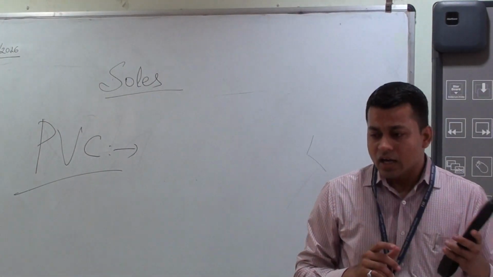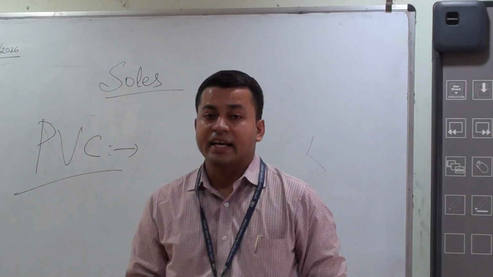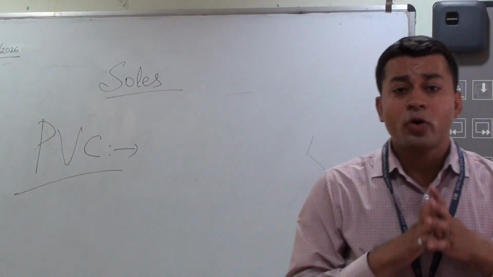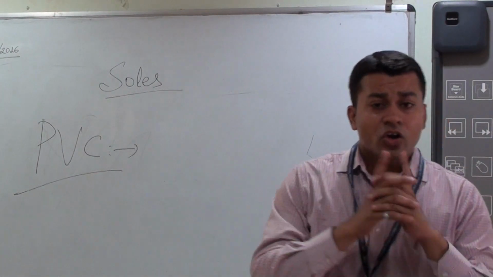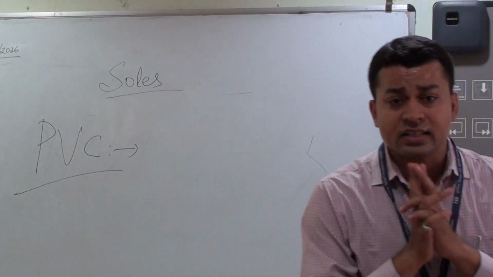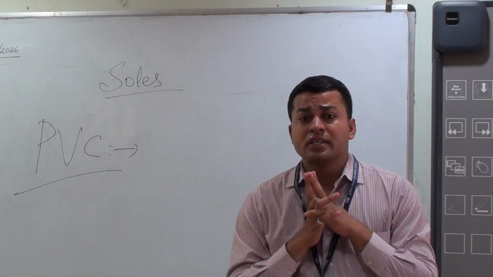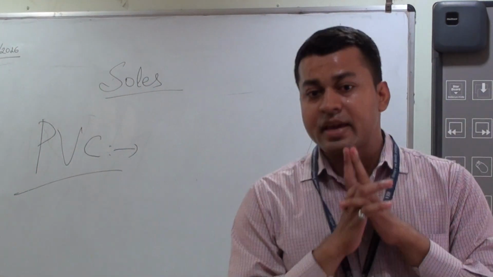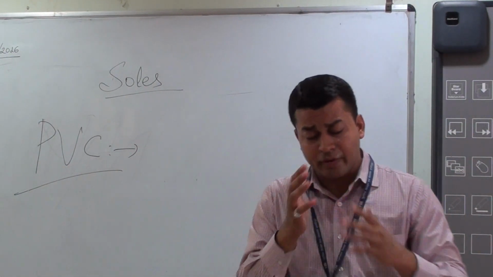Now comes to the EVA. EVA stands for ethylene vinyl acetate material. EVA is a product of the copolymerization of ethylene and vinyl acetate. Copolymerization is a process where two or more different monomers unite together to polymerize; the result is called a copolymer, and the process is called copolymerization. Vinyl acetate makes the product softer and rubbery.